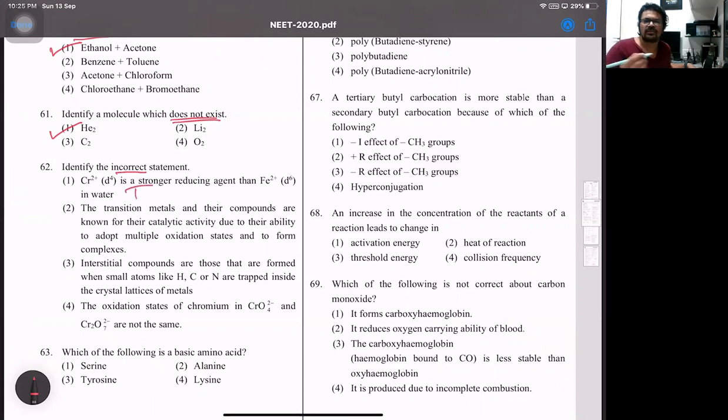Then the second one says transition metals are known for their catalytic activity due to multiple oxidation states. That's true. Then interstitial compounds are those that are formed with small atoms. That is also true. And the last one: in CrO4 2-, that's a chromate ion, here if I do minus 2 into 4, that's minus 8, so chromium is in plus 6. And in dichromate, they are saying the 2 chromium are in plus 12, so they are not the same. Is this clear? Now if I observe the oxidation state over there, each chromium is in plus 6 only. All right, so that's the incorrect statement. So for 62, answer is going to be 4.